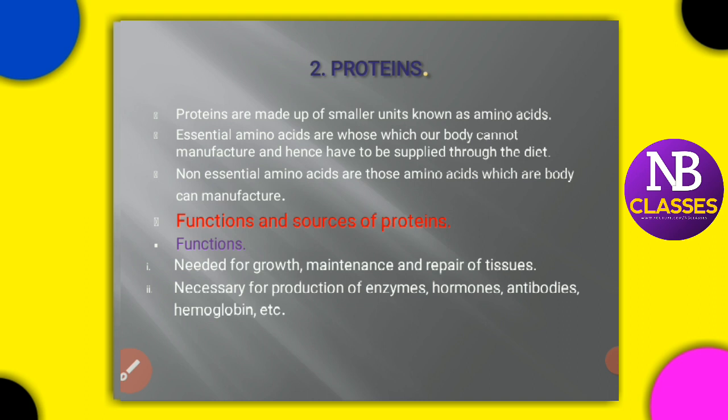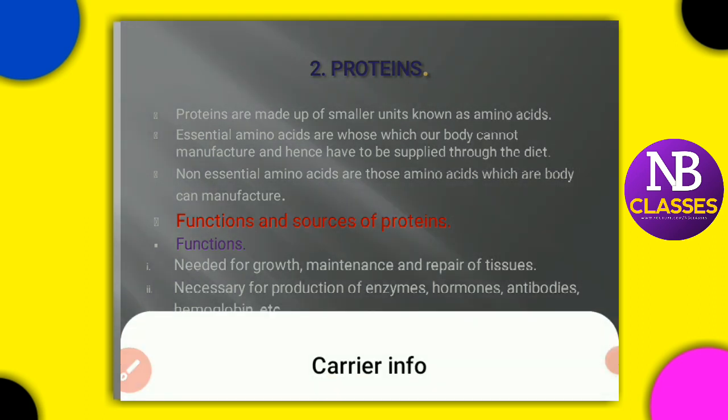What does this mean? They have to be taken from outside into your body. That is why they are called essential, needed by your body and hence they have to be supplied through the diet. So whatever food you take should contain essential amino acids, because they are not produced in the body.